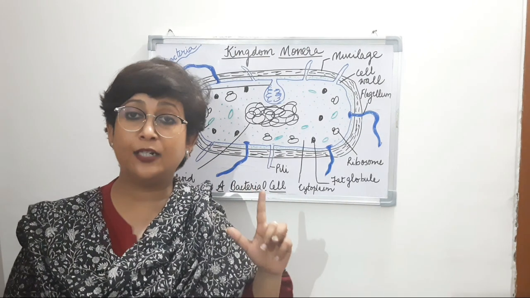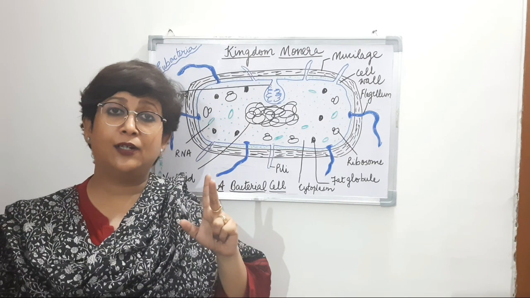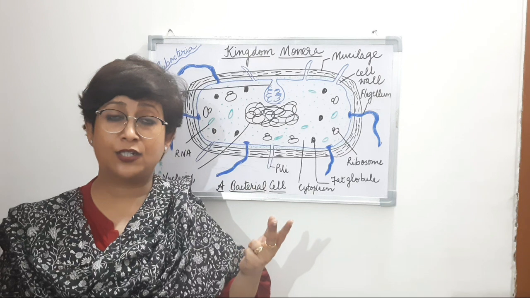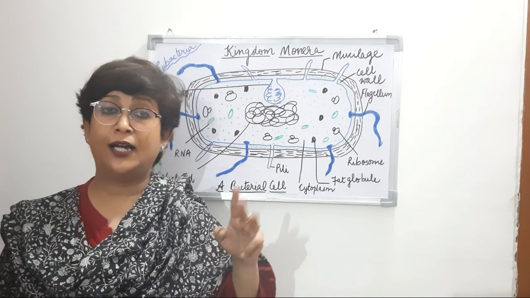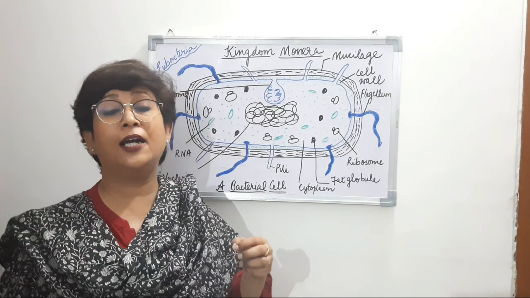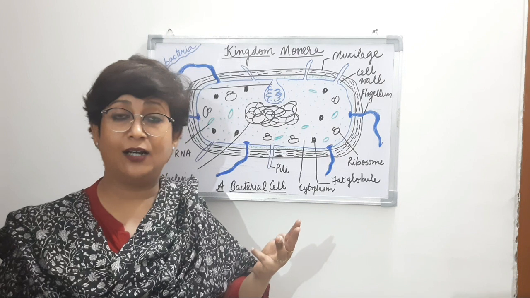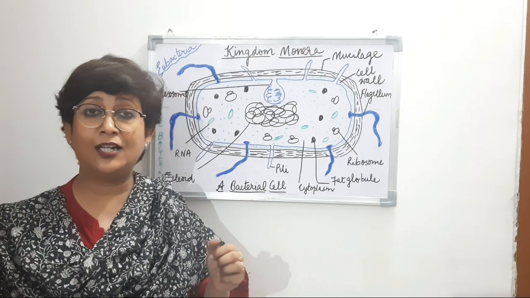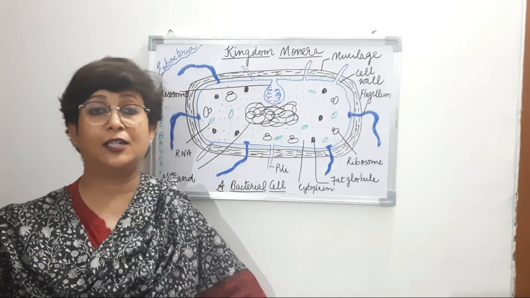Methanogens are methane producing bacteria. Halophiles have an affinity, or love, towards salt. And thermoacidophiles have an affinity towards high temperature and high acidity. These were the types of Archaebacteria that we discussed.